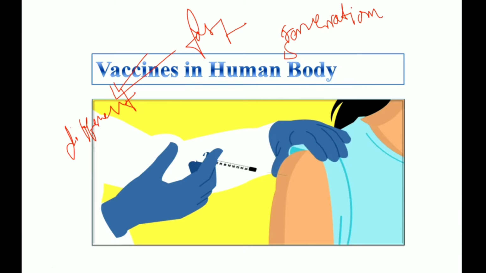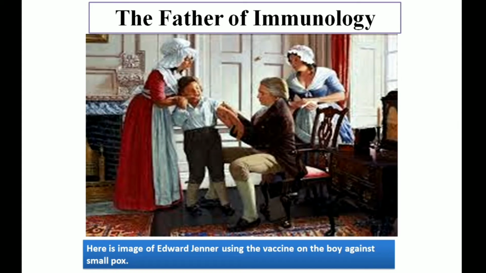Before beginning that, I want to start with a story where Edward Jenner, in the year 1796, who is known as the Father of Immunology, injected a material from a virus. Not the whole virus, but just a small portion of the virus. Suppose this is the virus, and we have different spikes here, and he injected a portion of this spike into a small boy who was about 8 years old.